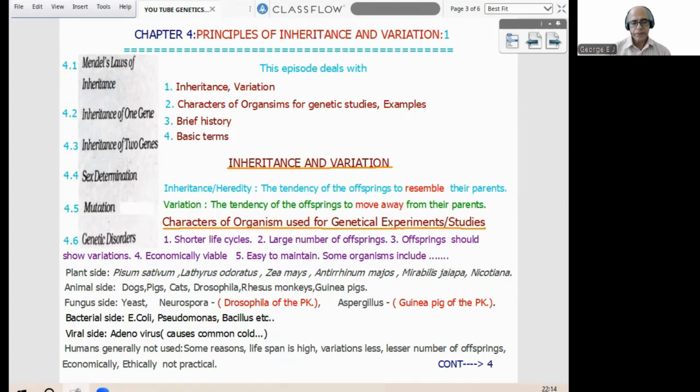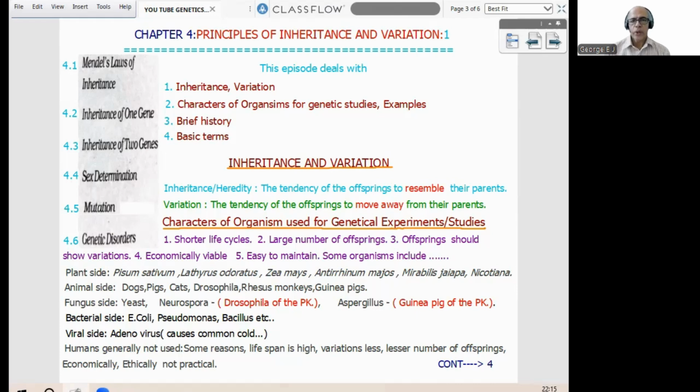Now, among fungi: yeast, Neurospora, Aspergillus. Neurospora is commonly called the Drosophila of the plant kingdom. Aspergillus is called the guinea pig of the plant kingdom. Bacterial side: Escherichia coli, Pseudomonas, Bacillus, etc. Viral side: different types of viruses, including phage. A common one is adenovirus, which causes the common cold.